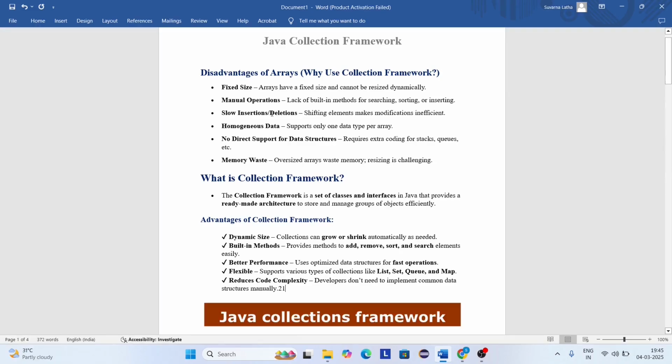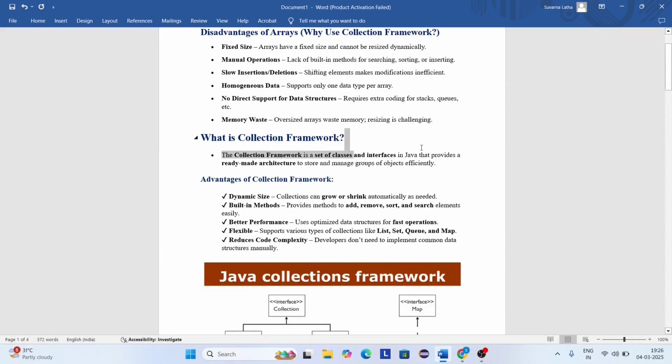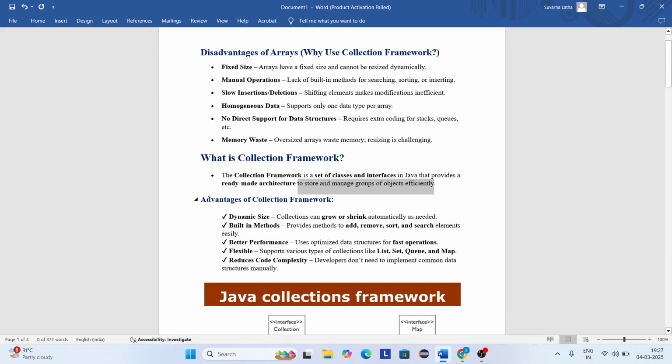So to avoid the disadvantages of arrays, we use the collection framework. A framework is a set of classes and interfaces in Java. The collection framework is a set of classes and interfaces used to store and manage groups of objects efficiently. Here you can see the advantages of the collection framework.